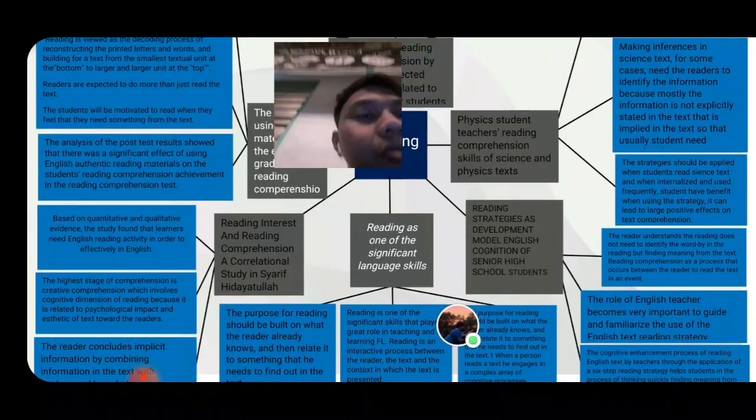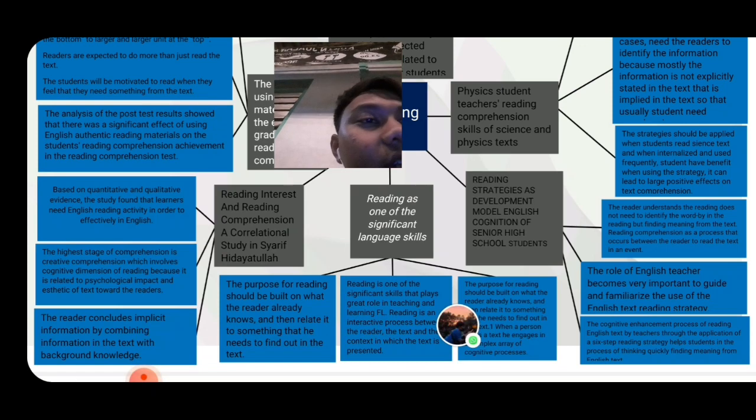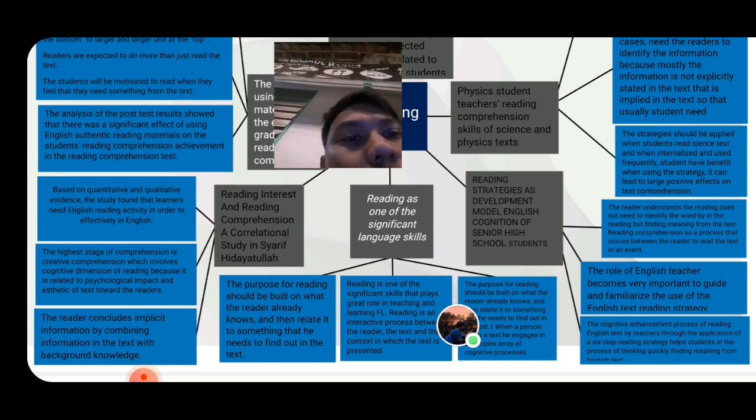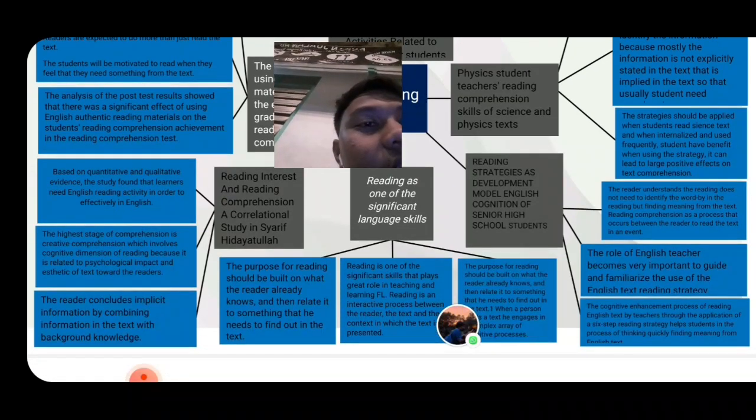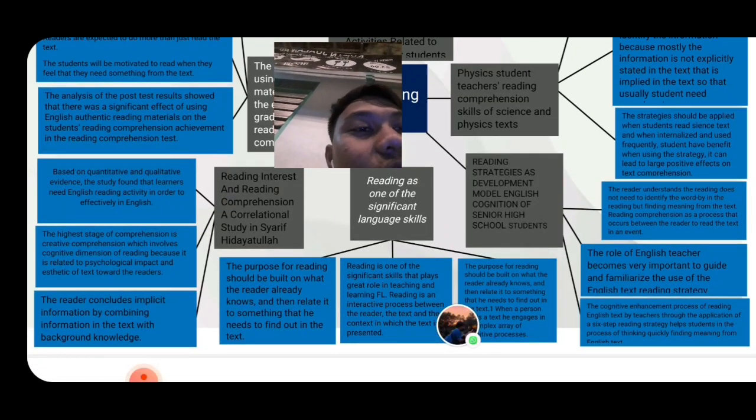And then the fifth article is Reading as One of the Significant Language Skills. First, the purpose for reading should be built on what the reader already knows, and then relate it to something that they need to find out in the text. Second, reading is one of the significant skills that plays a great role in teaching and learning EFL.